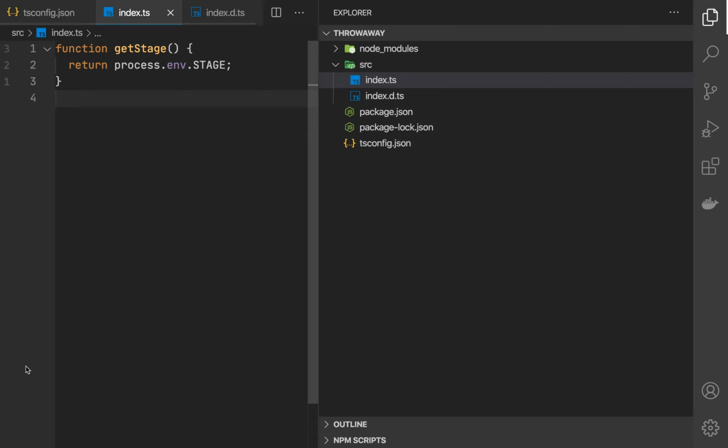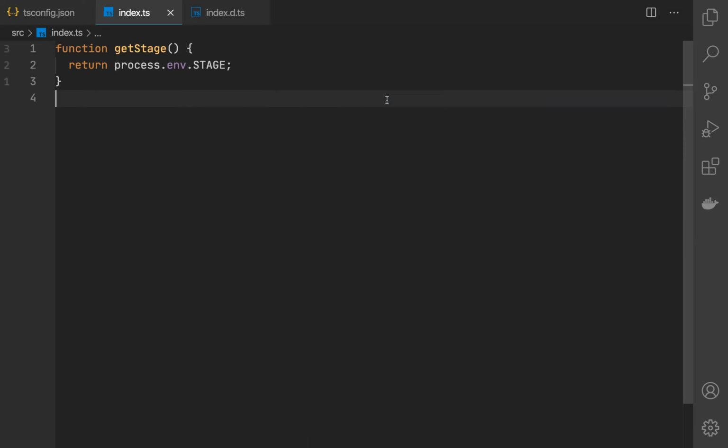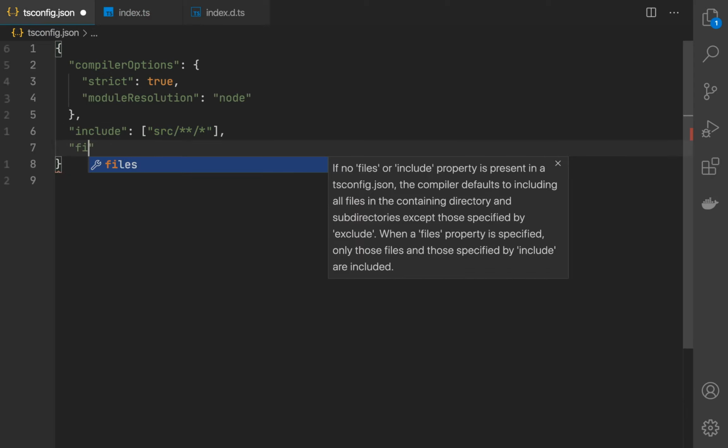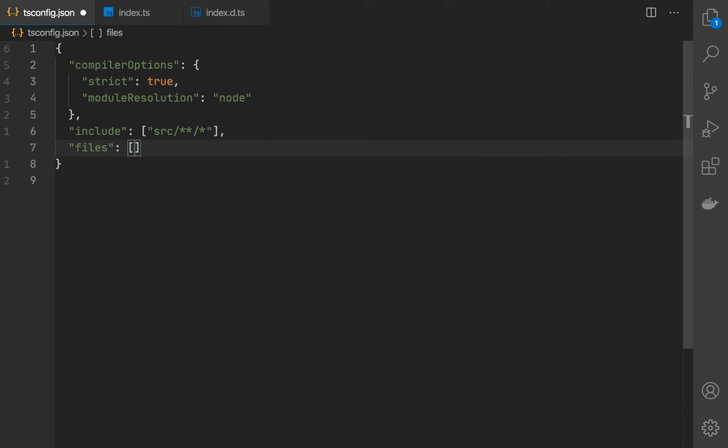And this is a very unfortunate property of the TypeScript compiler, where any kind of declaration file that is named the same as any kind of TypeScript file under the same directory will be ignored. You can manually force TypeScript to include this declaration file by specifying a files property. This is where you list files one by one, since you cannot use glob expressions. So in our case, src/index.d.ts.